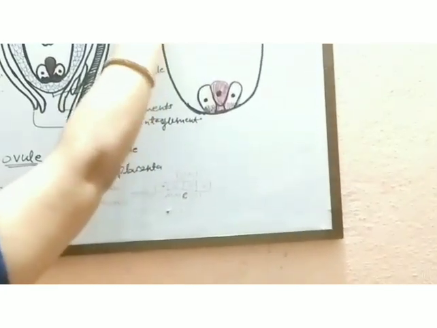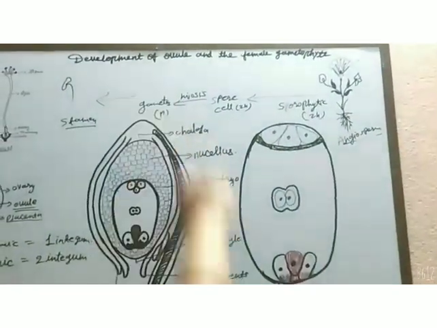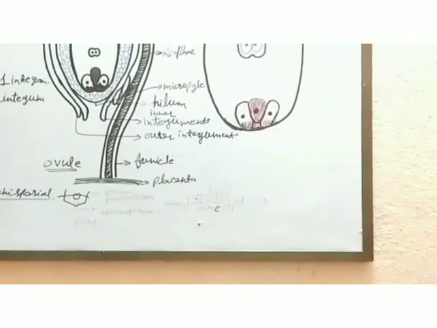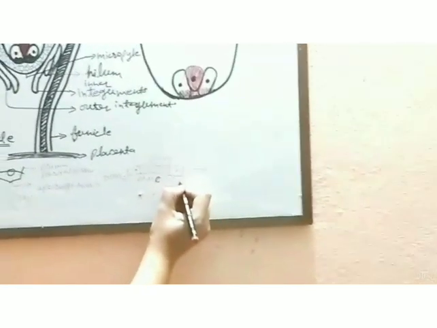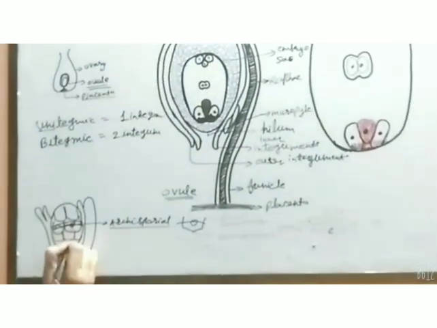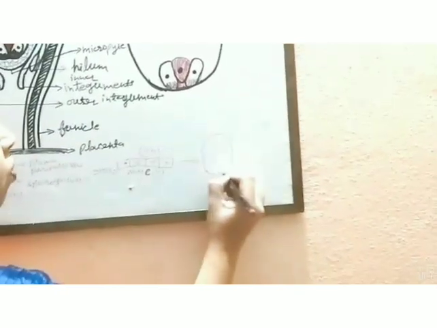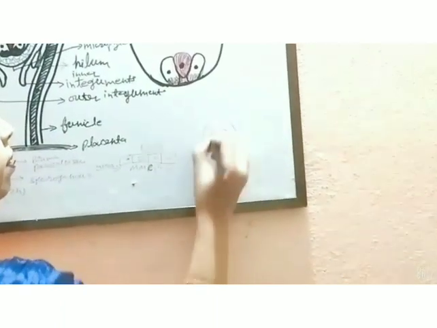When these four cells are formed due to meiosis, they arrange in a linear pattern, one by one. So from these four cells, suppose this is the structure of an ovule, two integuments are there.